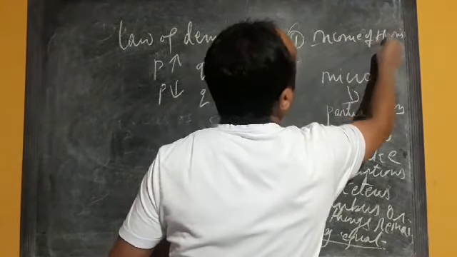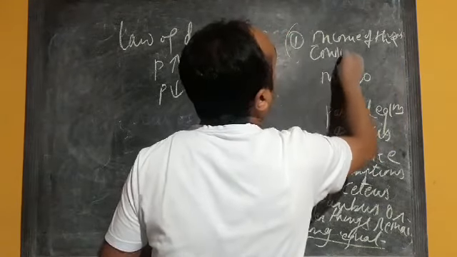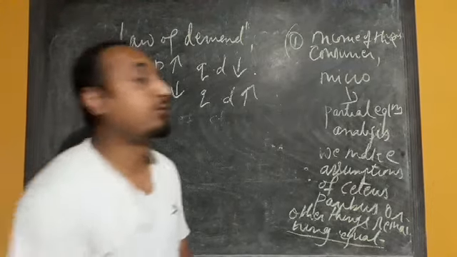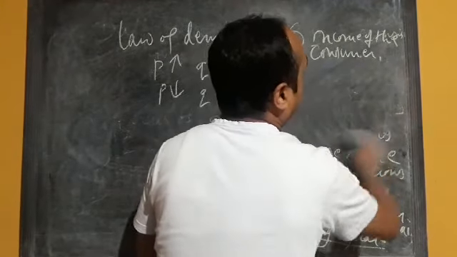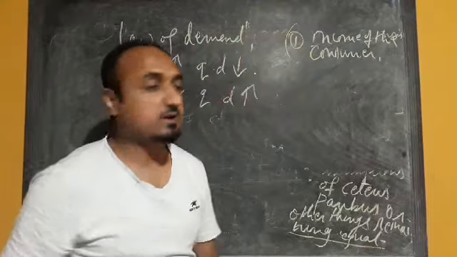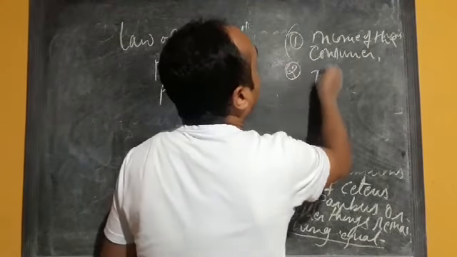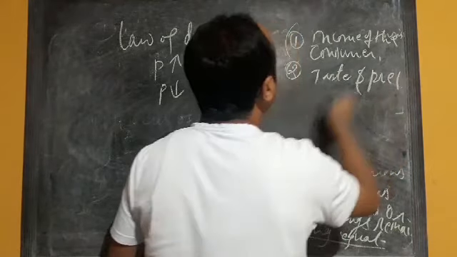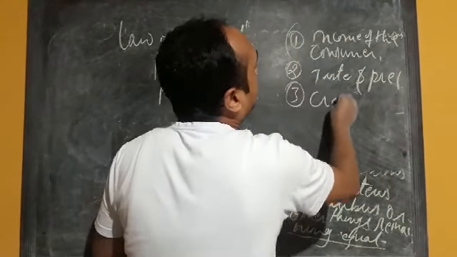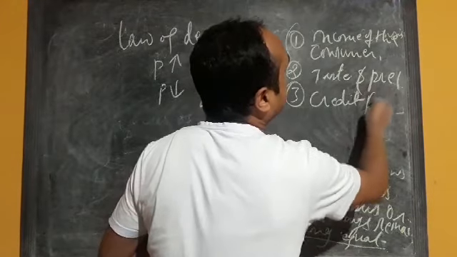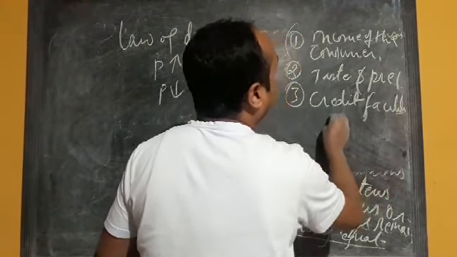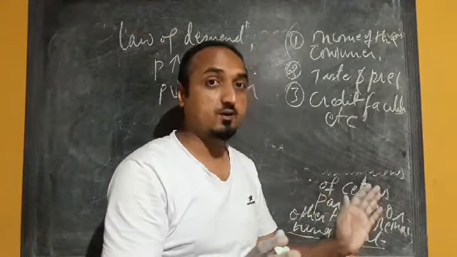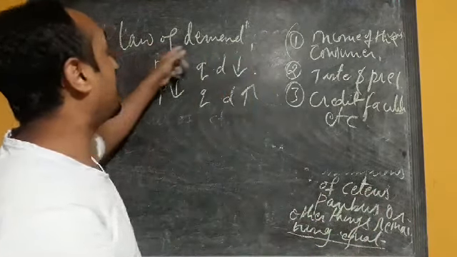The other things remaining constant are, number one, income of the consumer; number two, taste and preference; maybe credit facilities, etc. Various factors are kept constant while we formulate the law of demand.